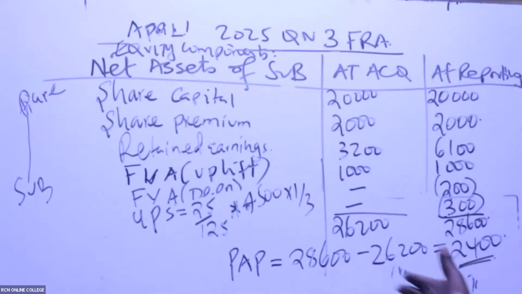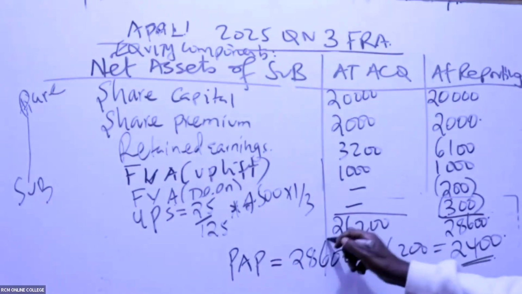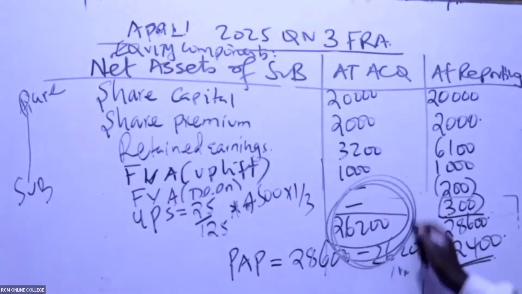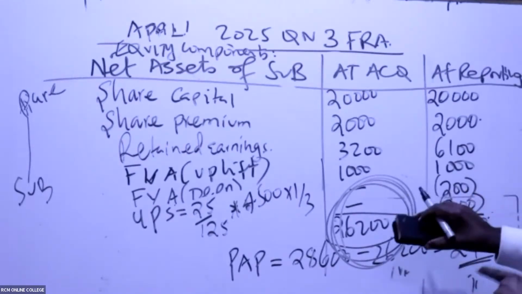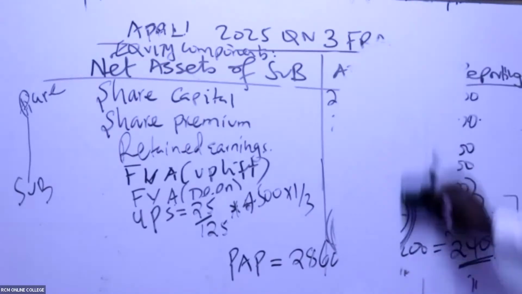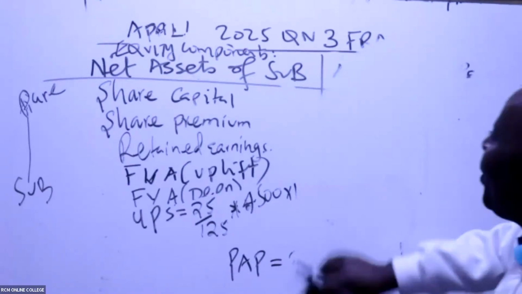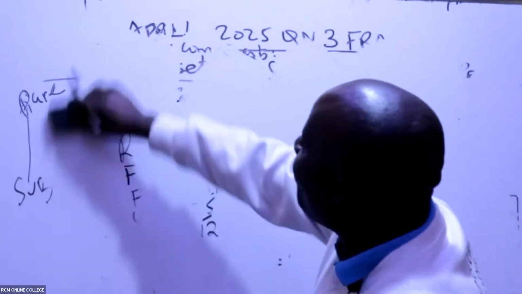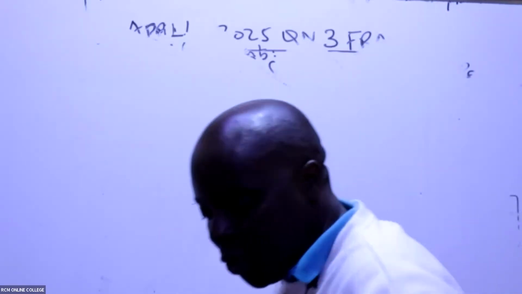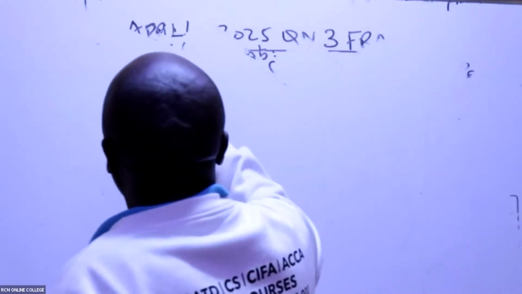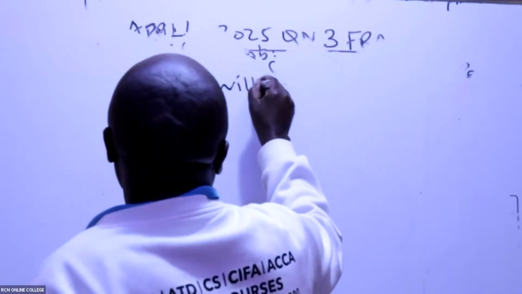Now, once you get this post-acquisition profit, you leave it there. But please take note of this: the net assets at acquisition, I know this will be used in my next working. My next working is goodwill. What this examiner has told me to calculate in part A of this question is goodwill. How do I get goodwill?